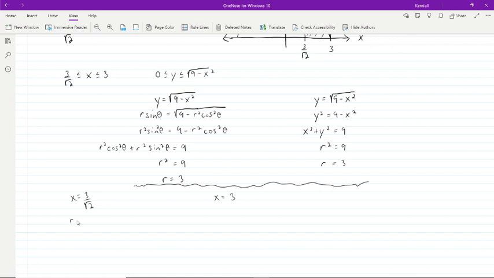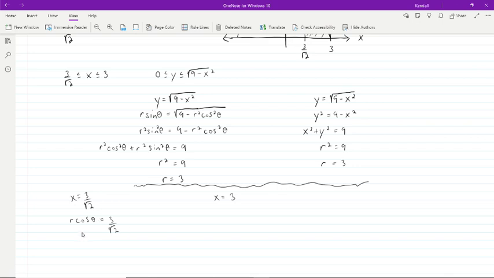X, remember, is r cosine theta equals 3 over the square root of 2. Now there are two things here, r and theta. We could be trying to solve for our bounds for theta, or figure out what r is, and we're actually going to use this equation for both of them. At this point, let's use it to figure out our other r, since we already have one of the r's.